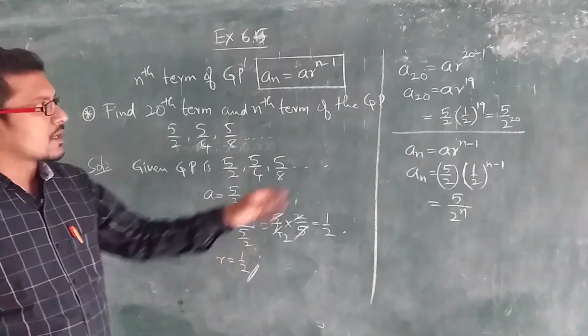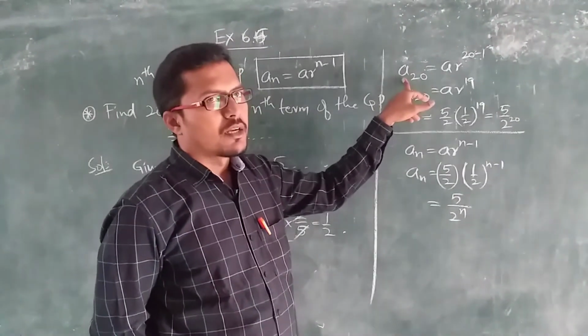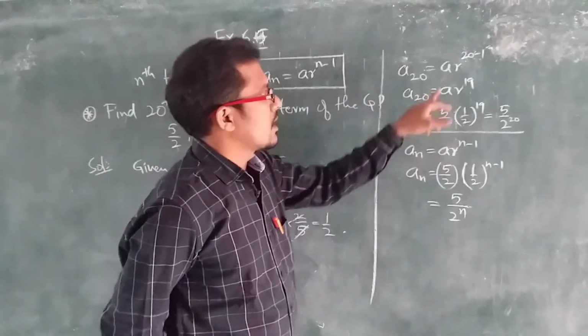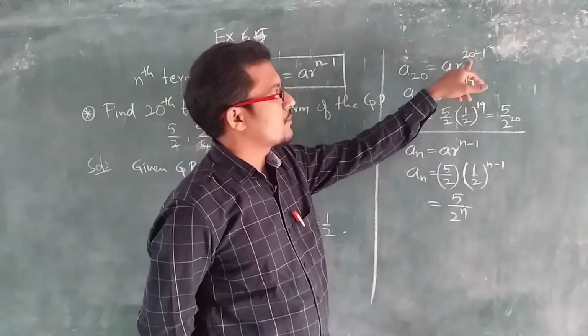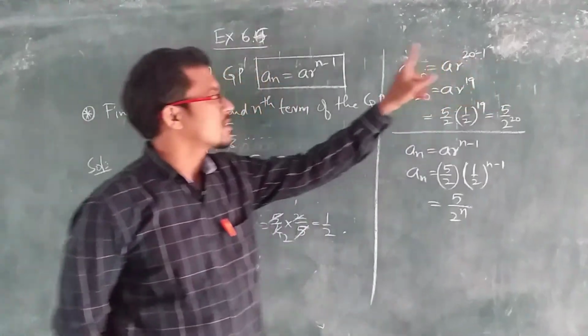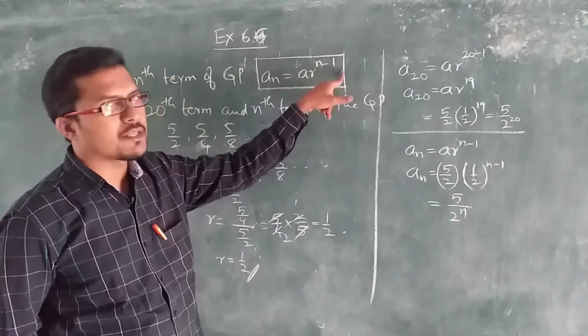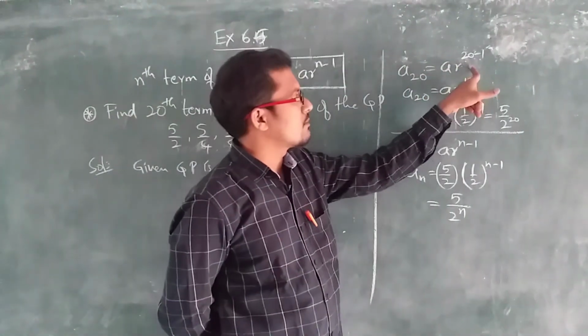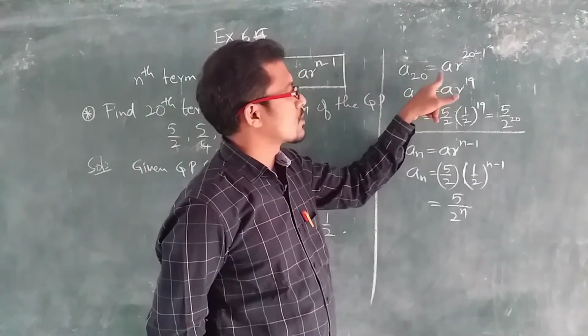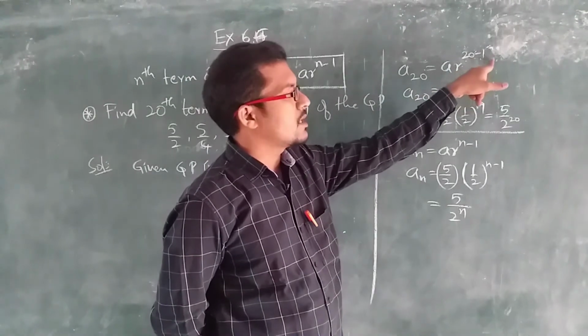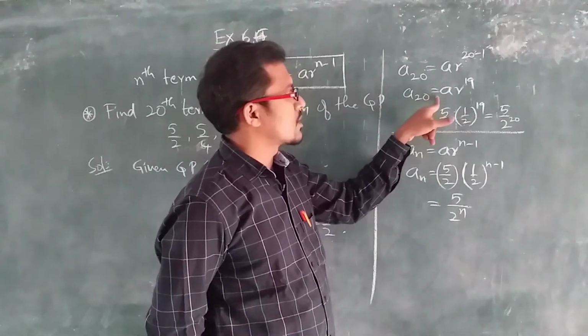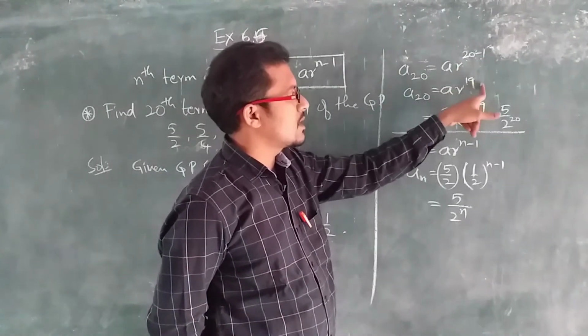Let us write A20, that is the 20th term. That is A r to the power of 20 minus 1. Already we saw the formula that A n is equal to A r to the power of n minus 1. So, substituting in this one, A20 is equal to A r to the power of 20 minus 1, that is 19.